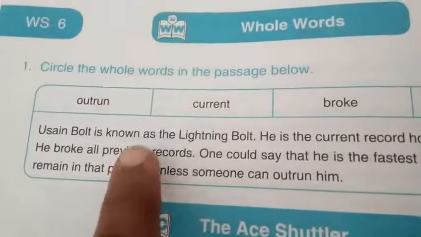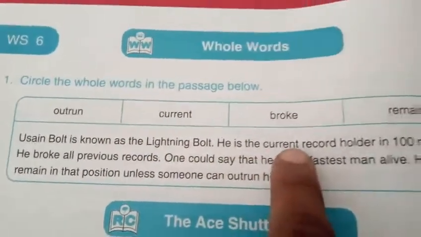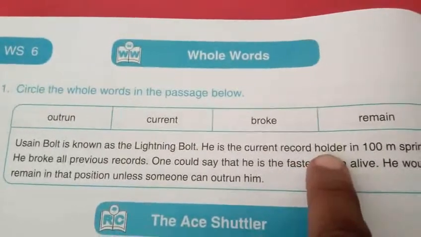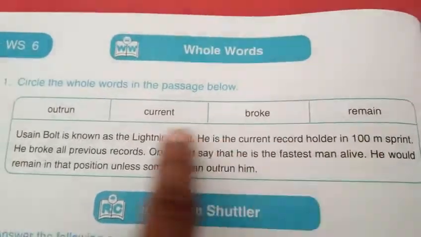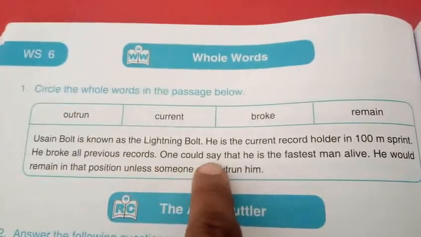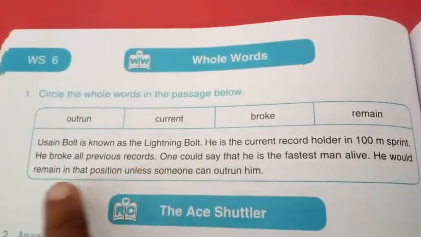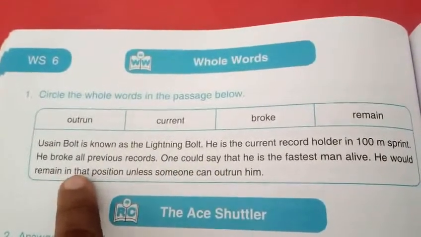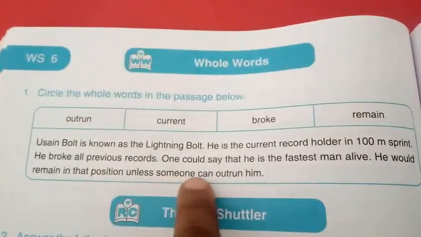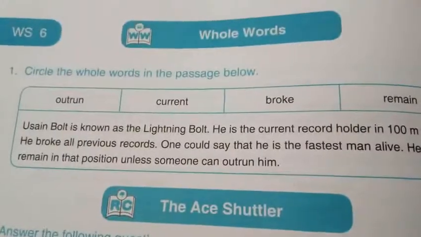Usain Bolt is known as the lightning bolt. He is the current record holder in 100 meters sprint. He broke all previous records. One could say that he is the fastest man alive. He would remain in that position unless someone can outrun him. You also read along with me.